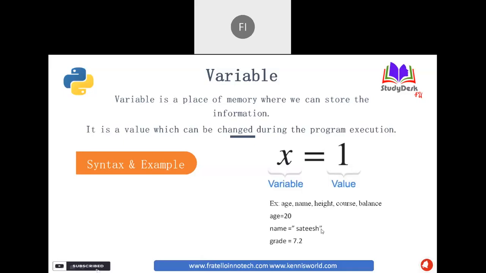But in Python, the beauty is we have no need to declare any data type externally. By default, the system understands the value you assigned.